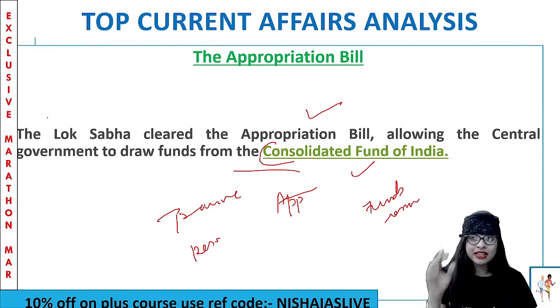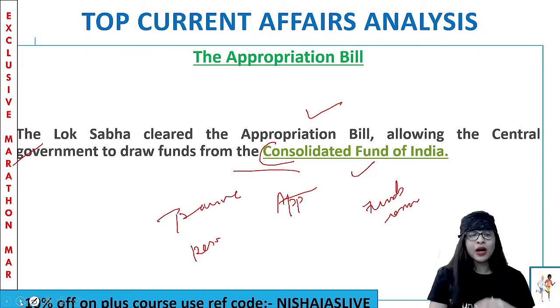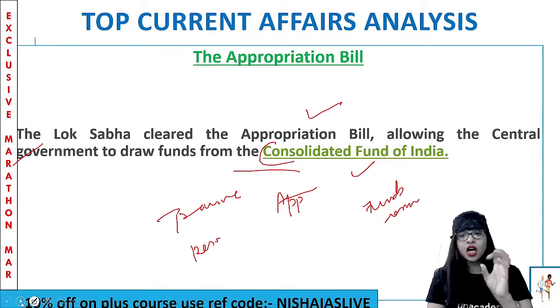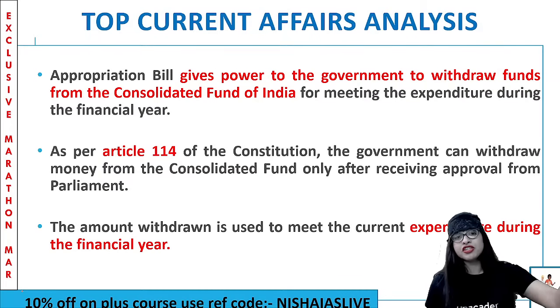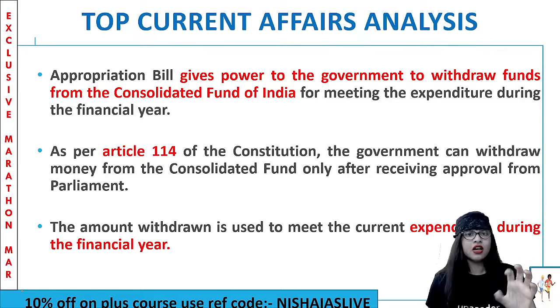So now, keeping these two things in mind, the Lok Sabha cleared the appropriation bill, due to which the central government was able to withdraw the funds from the CFI for all the expenditure activities. To add a little more information: if this appropriation bill is passed, it gives the government the power to withdraw funds from the Consolidated Fund of India, so they'll be able to meet all the expenses during the financial year, let's say for this 2021, that particular year.